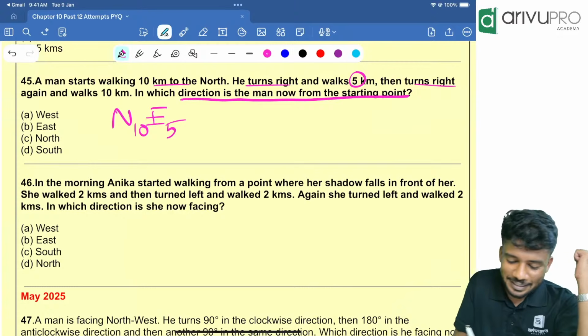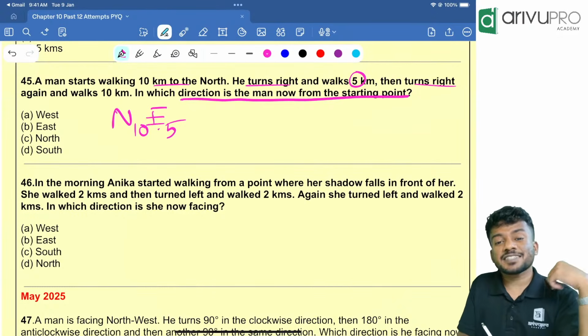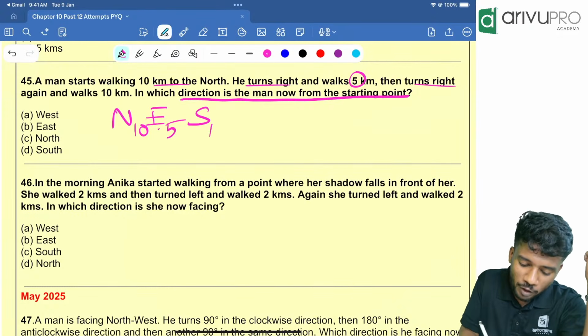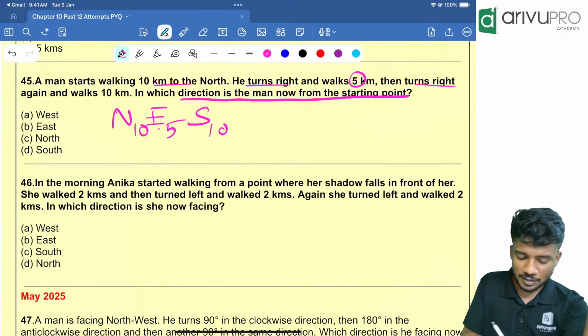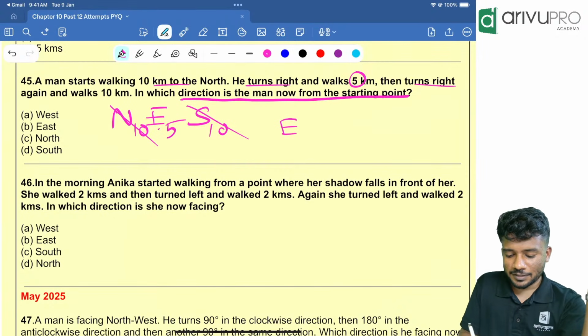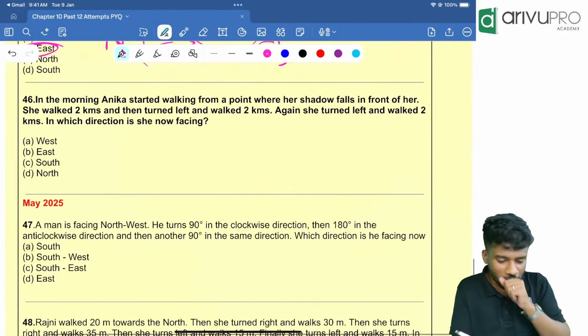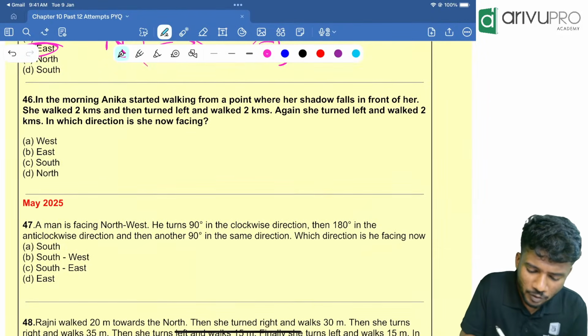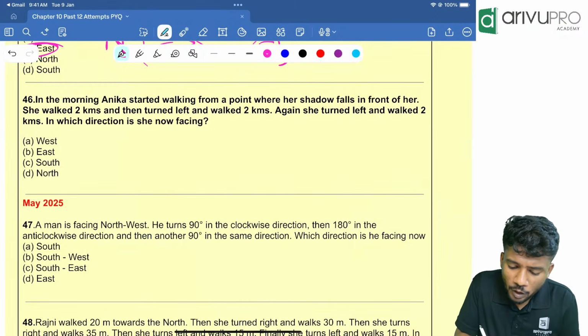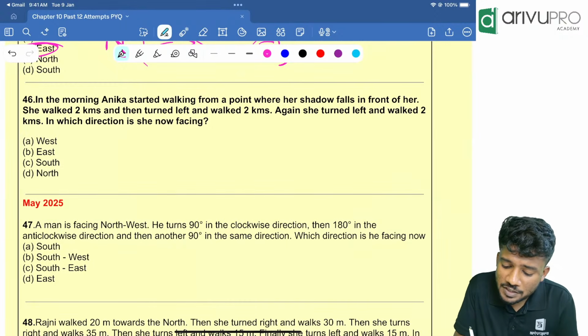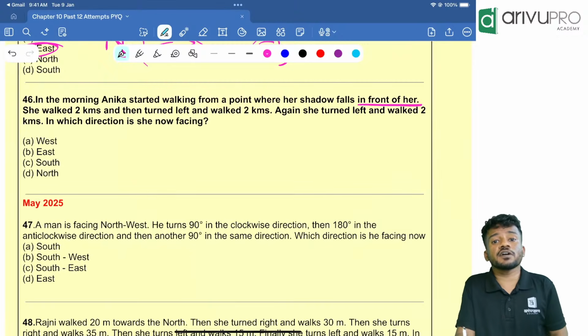5 kilometers. Then turns right. Right of east is what? South. And walk how much? 10. Everything is done. North and south got cancelled. East 5 is remaining. So the answer is what? East. Option B.